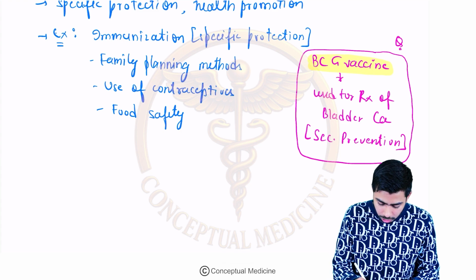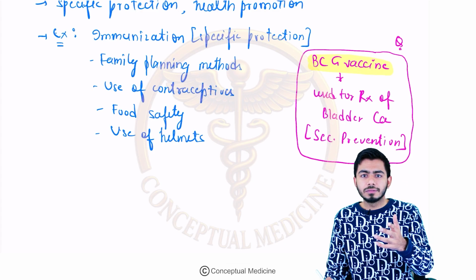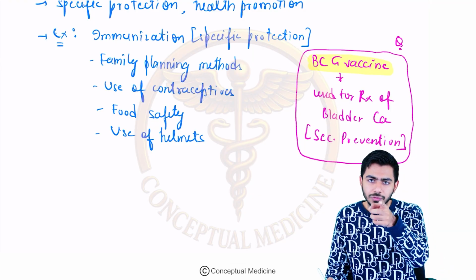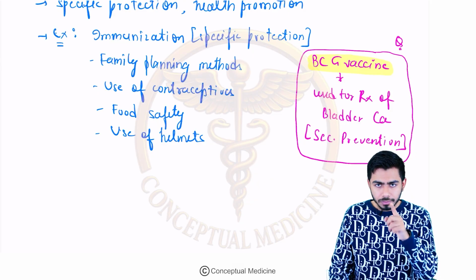Use of helmets. You are driving the vehicle and you are using a helmet. Okay, risk factor is present. What is the risk factor? There could be injury, there could be trauma, there could be an accident. That is the risk factor present over here. Use of helmet is which level of prevention? Primary level of prevention.